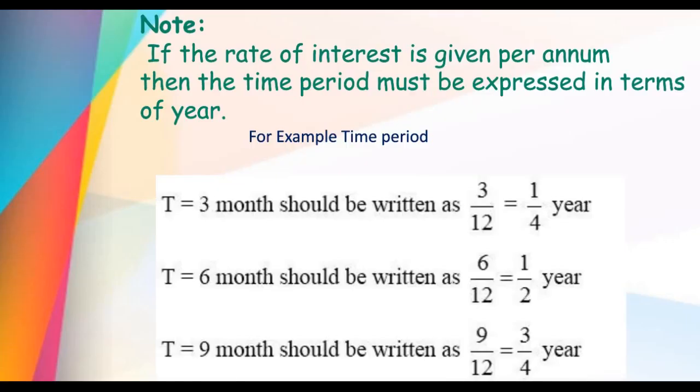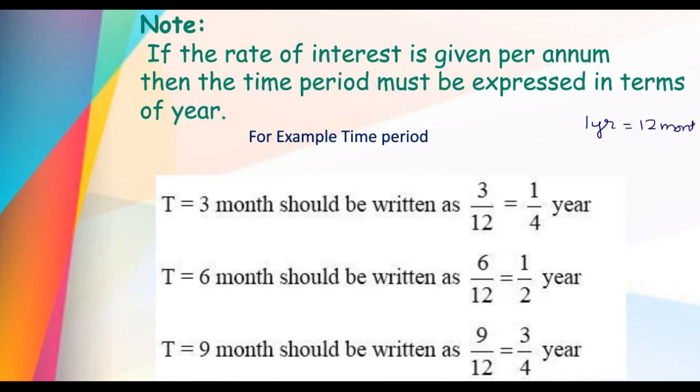Usually the rate of interest is calculated for 1 year. If in the question it is given for 3 months, 6 months or 9 months, etc., we have to convert the months into years. Then let us see how we can convert months into years. We know that 1 year is equal to 12 months, right?